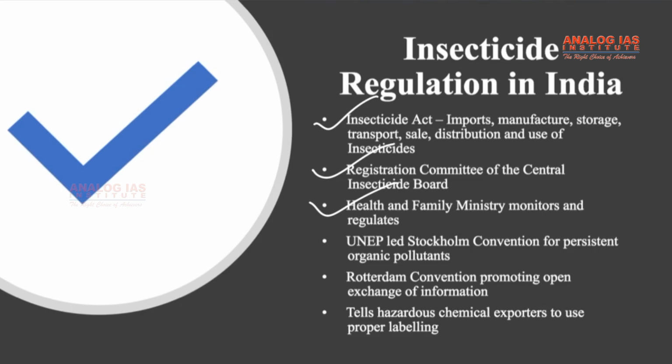The Health and Family Ministry monitors and regulates pesticide levels in food and sets limits for residues in food commodities. India is a signatory to both the UNEP-led Stockholm Convention for Persistent Organic Pollutants as well as the Rotterdam Convention promoting open exchange of information. The convention calls upon exporters of hazardous chemicals to use proper labeling, include directions on safe handling and inform purchasers of any known restrictions or bans. So this is the way in which the current regulatory framework works in India.